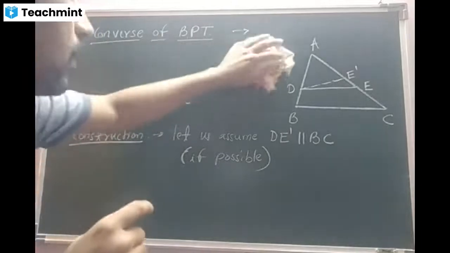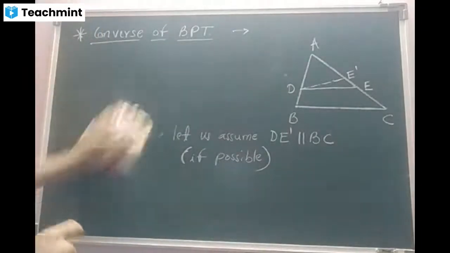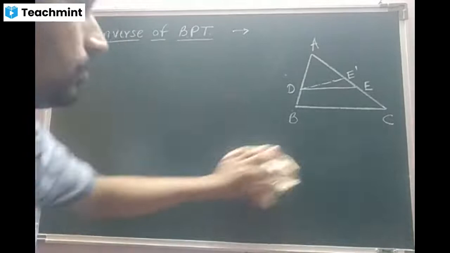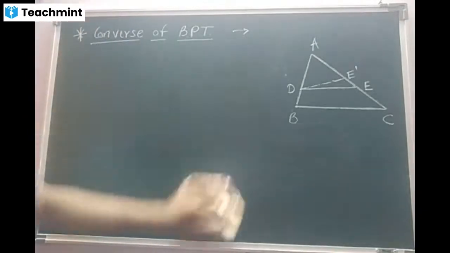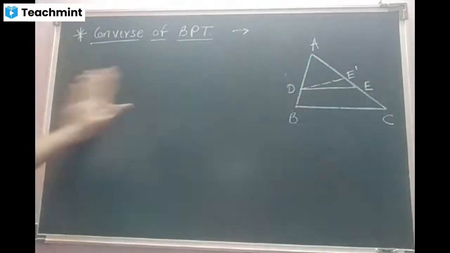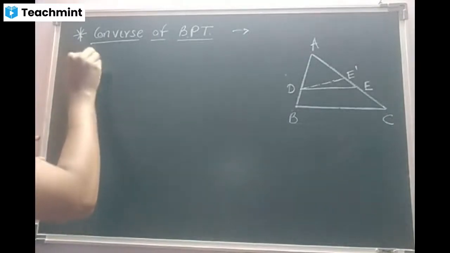Now we will go for the final part of the theorem, that is proof. Beta, proof is very easy. Need not to worry much. Let us go for it. Proof.